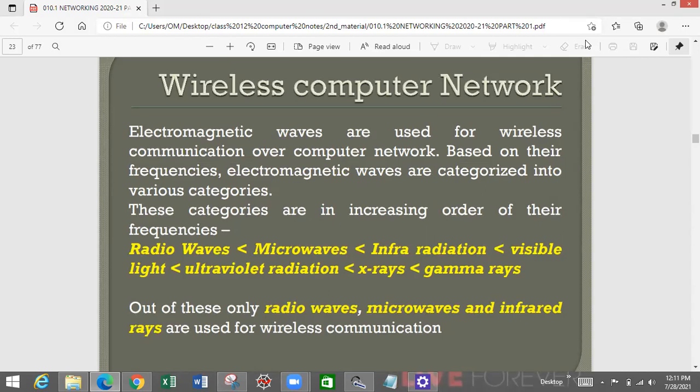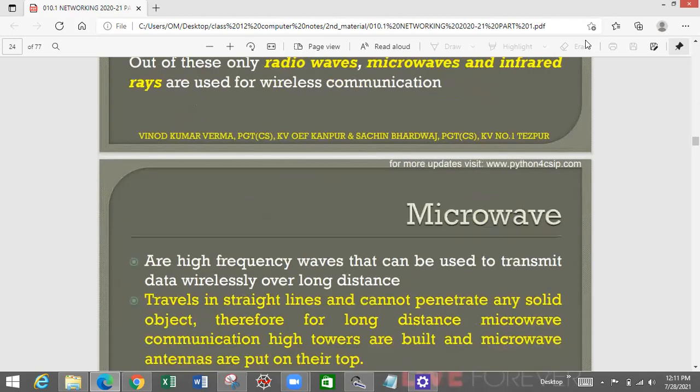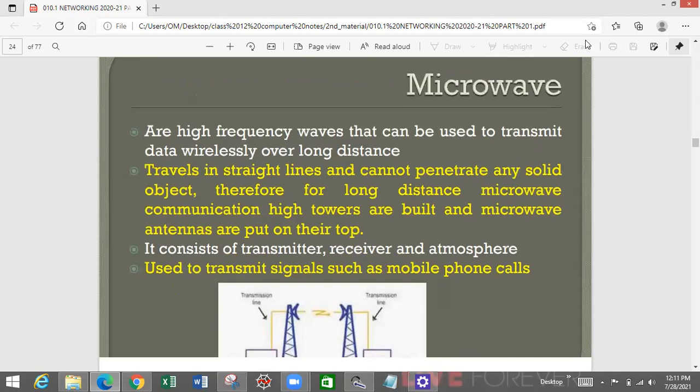Now, for our communication networking purposes, we utilize radio waves, microwaves, and infrared. These three types of signals are used for wireless propagation of data. Now, let's learn about microwave.